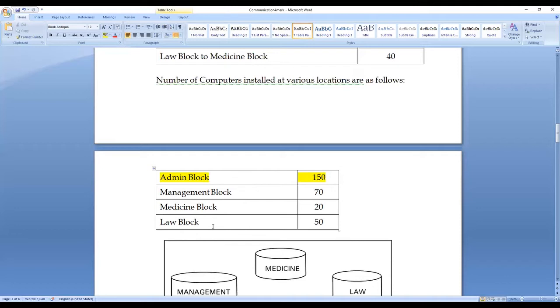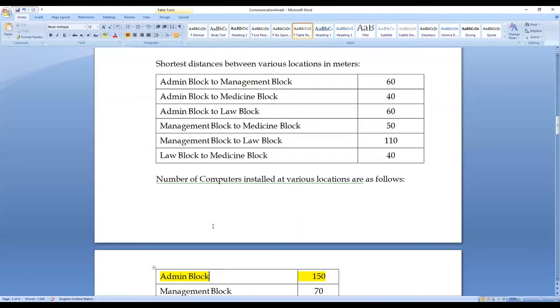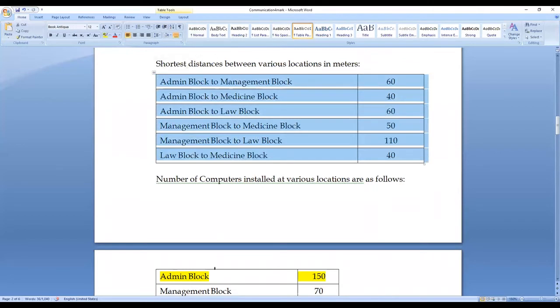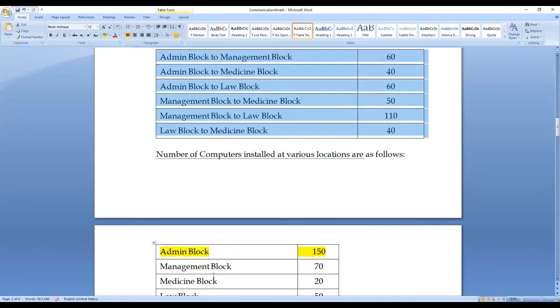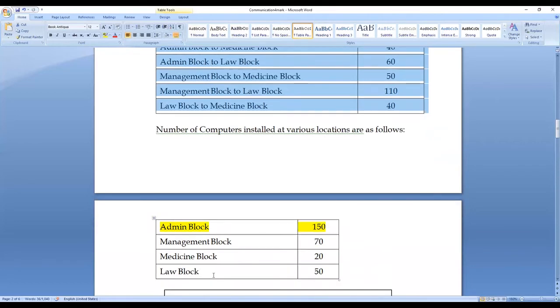Again, I repeat, in order to draw a layout diagram, we have to check the previous table which is given here. I have chosen admin block as the server. From the server, I should have a direct connection to all the other three buildings. Other than the admin building, the other three buildings are management, medicine, and law respectively.